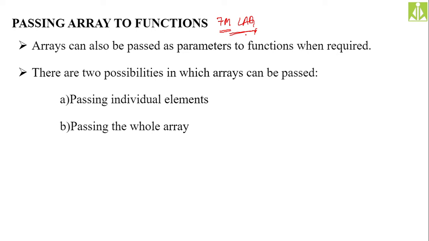But your array, being a collection, can also be passed as an argument to the function. So when you are passing arrays as an argument to the function, what are our possibilities? How can we do that? And what are the program examples? All those things we need to study in this particular concept.